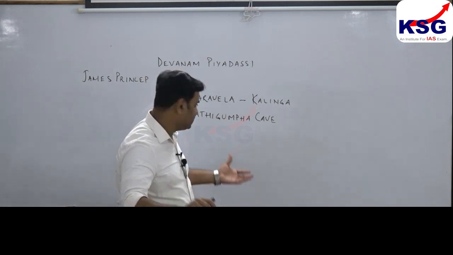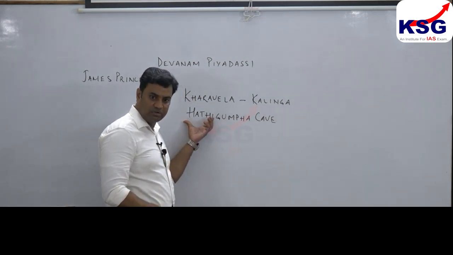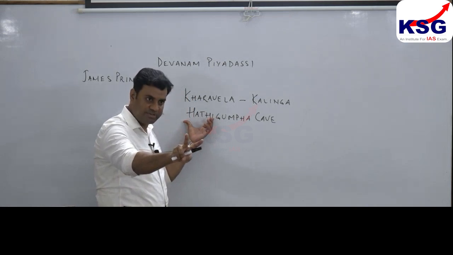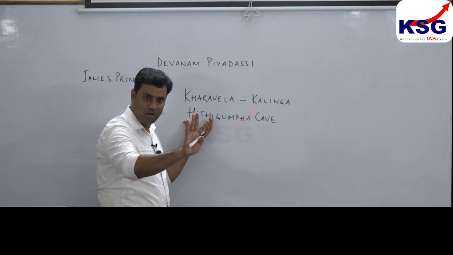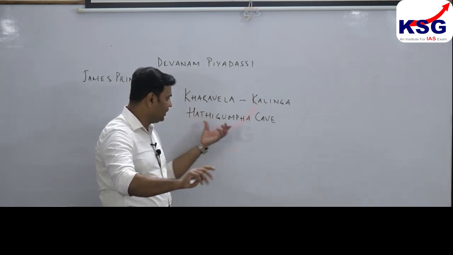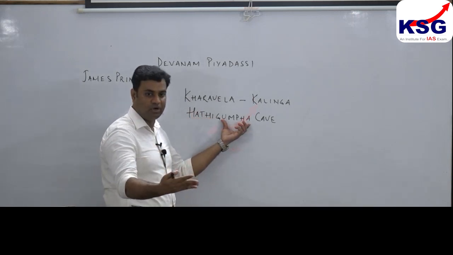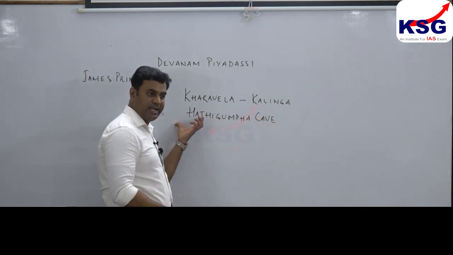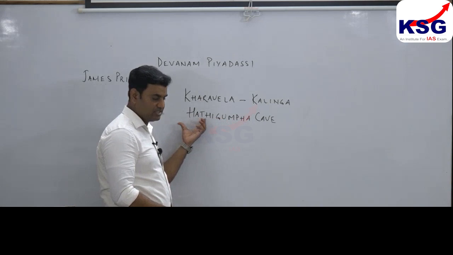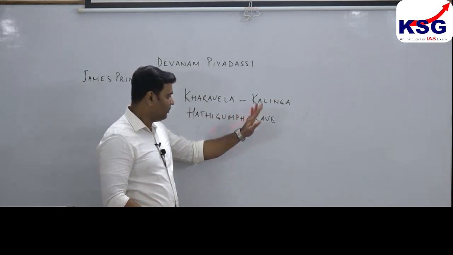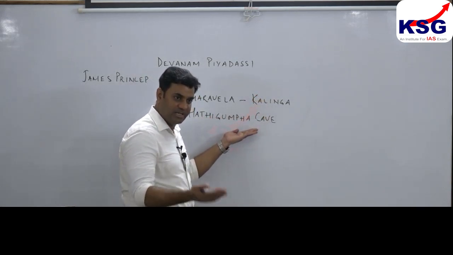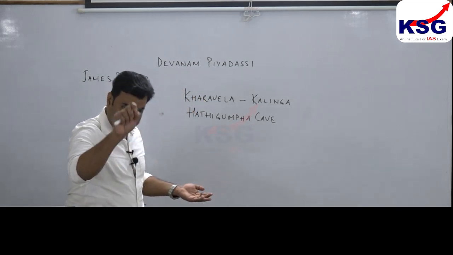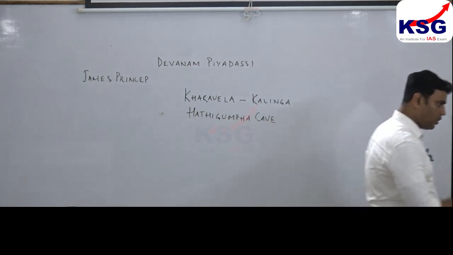Just understand, Hathi, because in front of this cave, two large images of elephants are kept, and quite obviously Odisha has always been known for a large number of elephants. Clear? Gumpha is basically the word which indicates cave. Hathi Gumpha, that is cave which indicates prevalence and protection of elephants. In English we write Hathi Gumpha cave, but the word cave is not required. Hathi Gumpha itself denotes the importance of elephants. Clear? Right, in this inscription, it's very important.